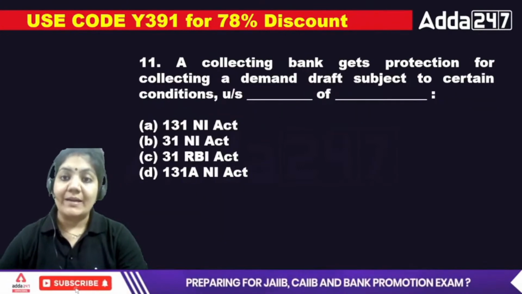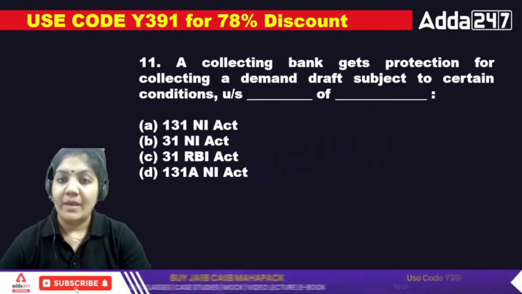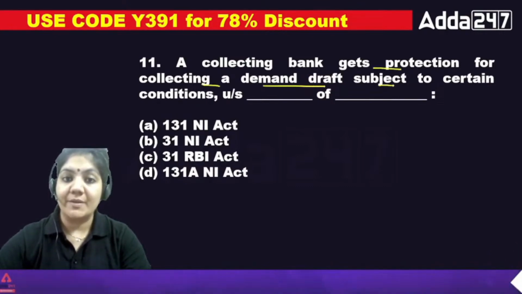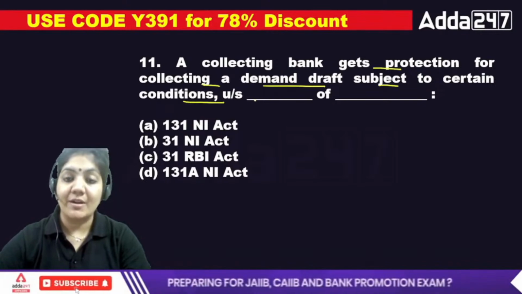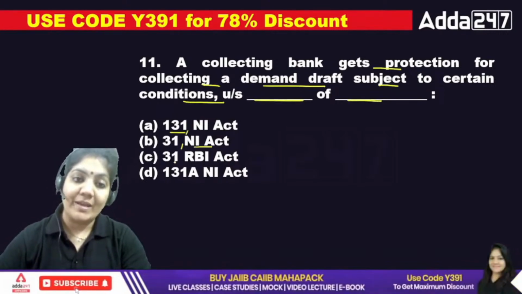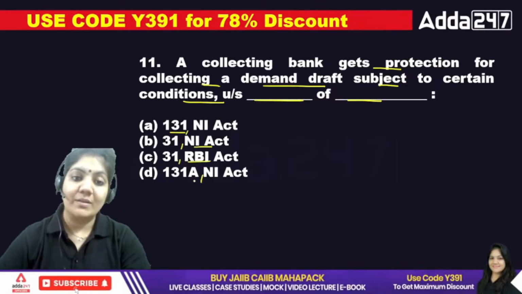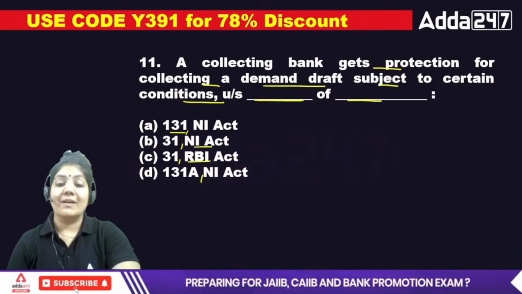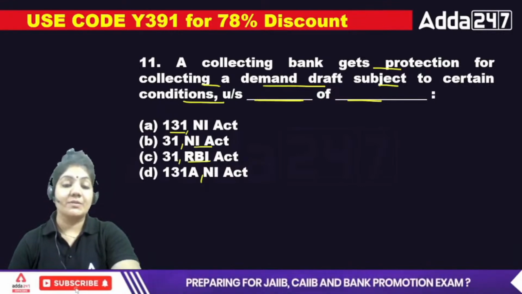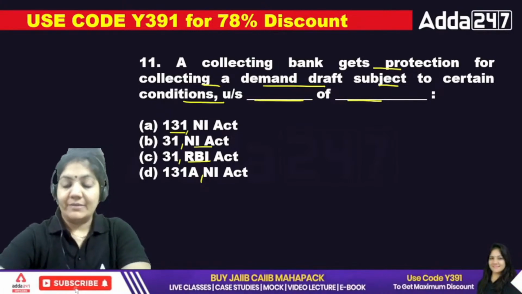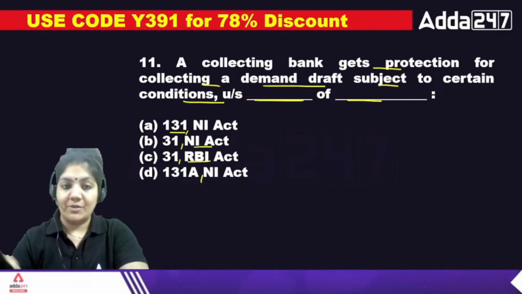Next, a collecting bank gets protection for collecting a demand draft subject to certain conditions under section 131 of the NI Act, or 131 of the RBI Act, or 131A of the NI Act. A collecting bank gets protection for collecting a demand draft subject to certain conditions. That is also very, very important.